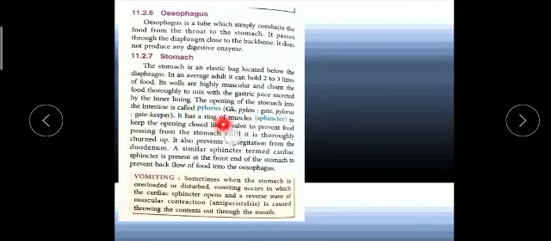It has a ring of muscle called sphincter, which acts as a wall to prevent the backflow of food from the small intestine to the stomach. So it is basically a kind of valve.